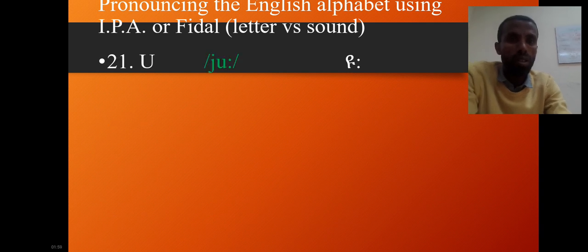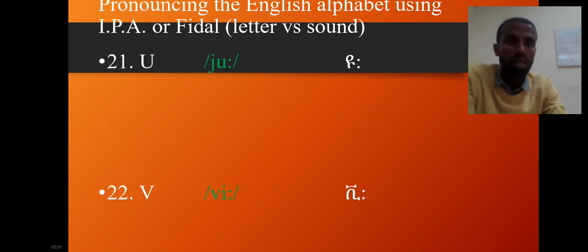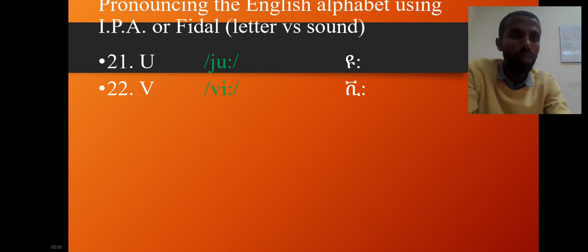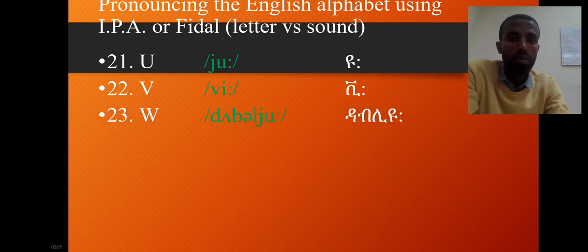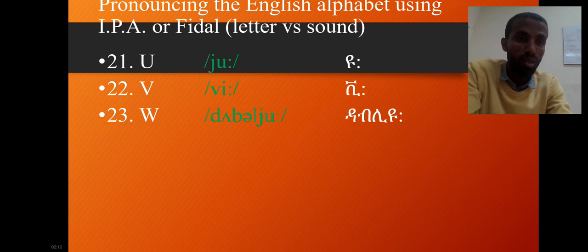Number 21 is U. Number 22 is V, long E. Number 23 is W. The last sound is not W, the last sound is U.